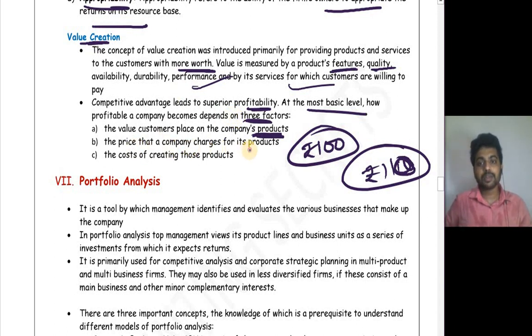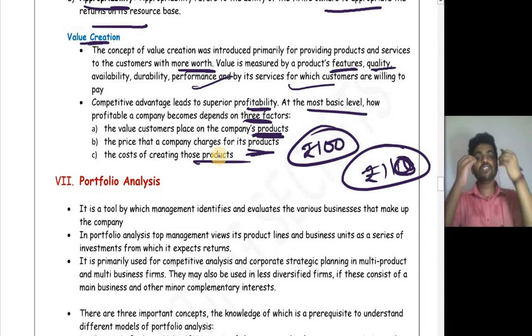The price that the company charges for its product should be reasonable. The cost of creating those products, if it's less, they will get cost leadership because of it. That itself is one of the competitive advantages for an organization.